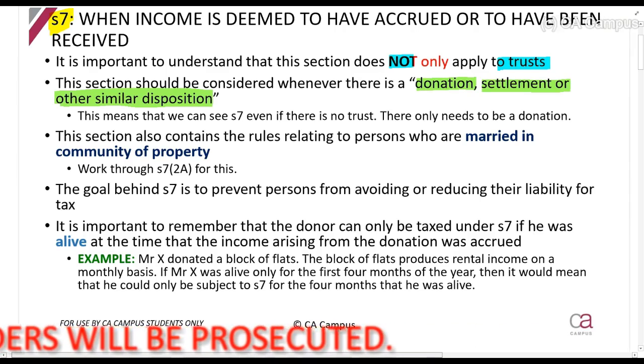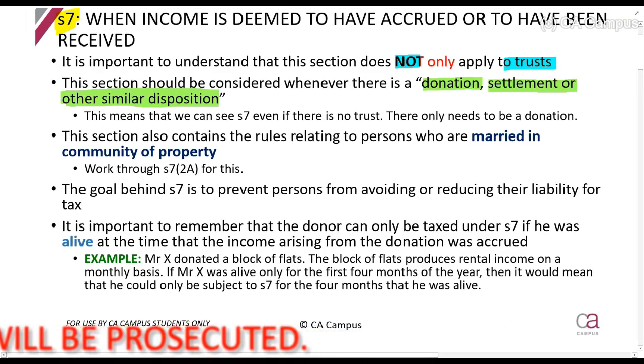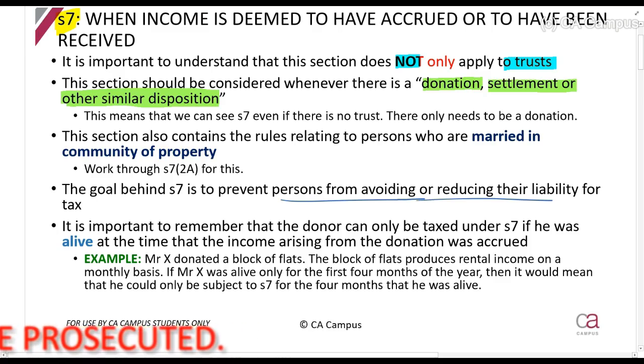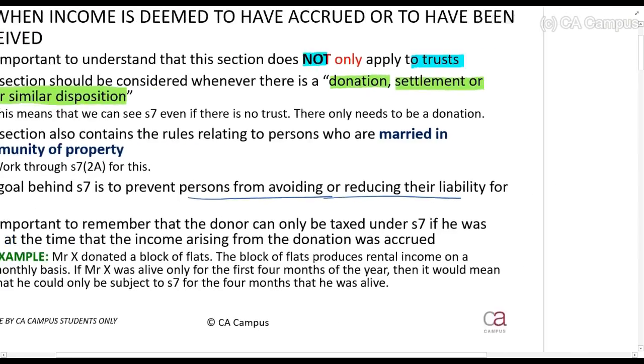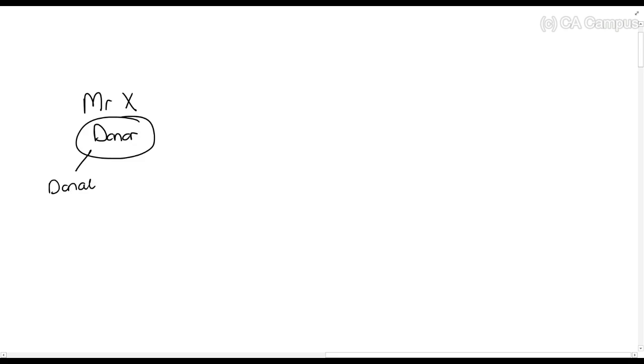Now what Section 7 does is it prevents people from avoiding or reducing or deferring or transferring their liabilities for tax. So, for example, and this is the concept that you need to understand the whole time, we have a person here, Mr. X, and I'm going to call him from the start the donor. Now understand, to be a donor, you either donate something, and we know what a donation is. I donate something to you, you take it. Or it is a low interest loan.